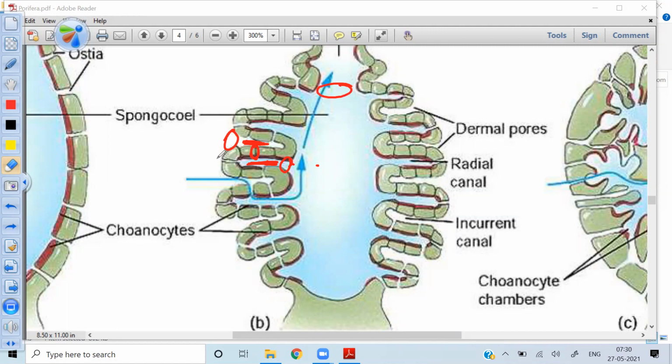So what will be the path of the water flow? Dermal ostia, then incurrent canal, then prosopyle, then radial canal, then apopyle, then spongocoel. In this way the water will flow. Yes or no?